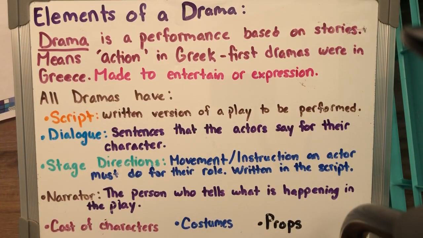Now, there are different forms of dramas, meaning there are different types of dramas, like a play, reader's theater, which you can act out in the classroom, a skit, which is like a smaller version of a play. Operas are plays and dramas. They are sung. There is no talking. It is all singing. Musicals, which we talked about, musicals on Broadway in Tampa and New York City. There's dialogue, there is music, there is dancing. That's a musical. And a monologue is usually a story, a drama that is just told by one person and they're just speaking the entire time.